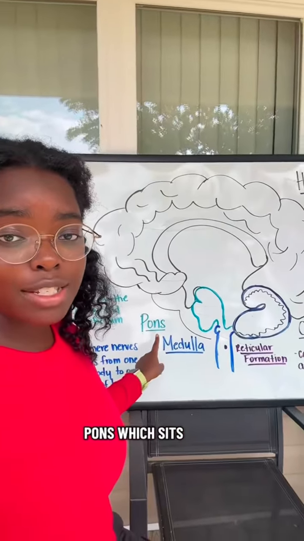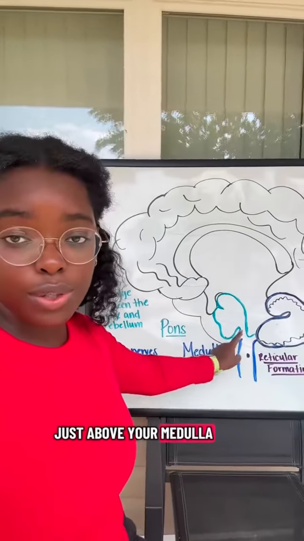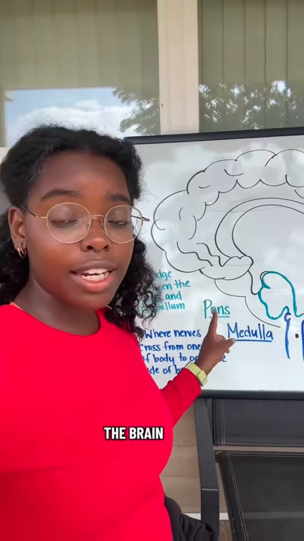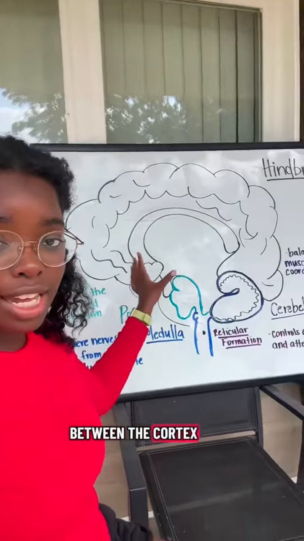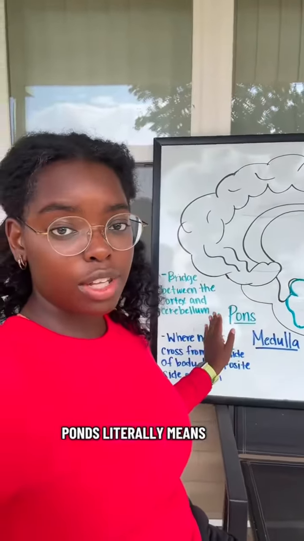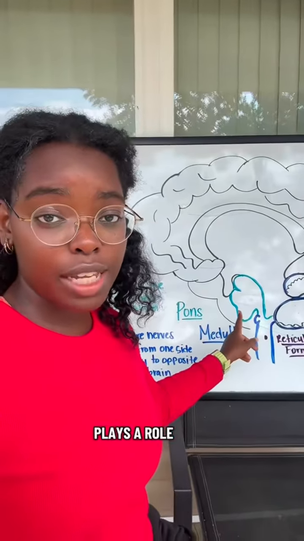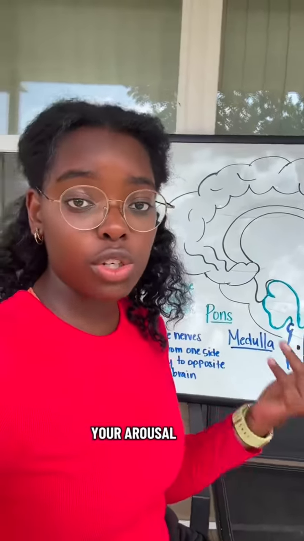Next is your pons, which sits just above your medulla. Your pons is the part of the brain that relays messages between the cortex and the cerebellum. Pons literally means bridge. The pons also plays a role in your sleep, your dreams, and your arousal.